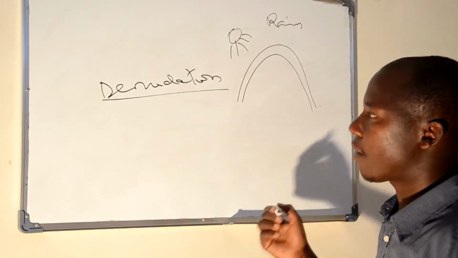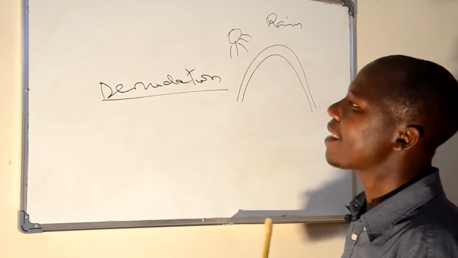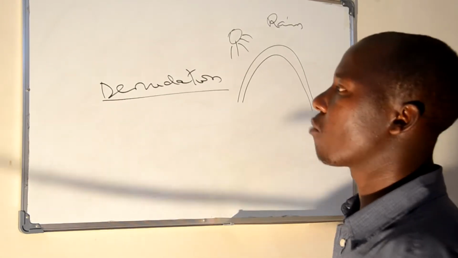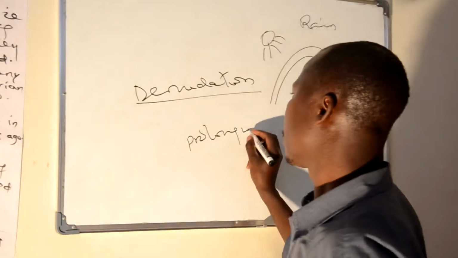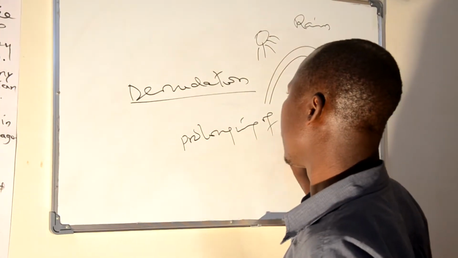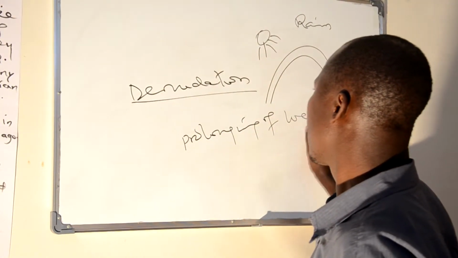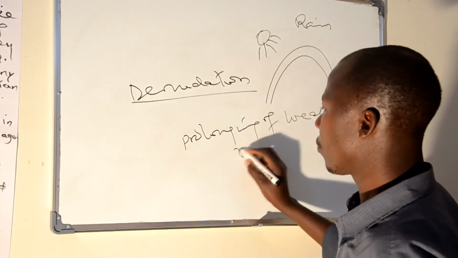Therefore, the one formed many years ago is denuded in nature, and denudation means the prolonged wearing away of weak material. Why is it weak material?